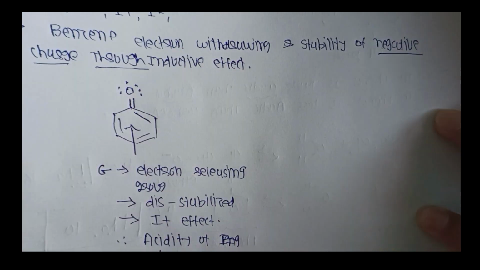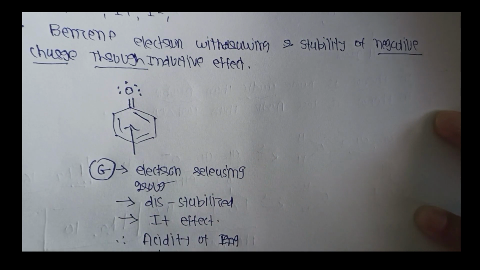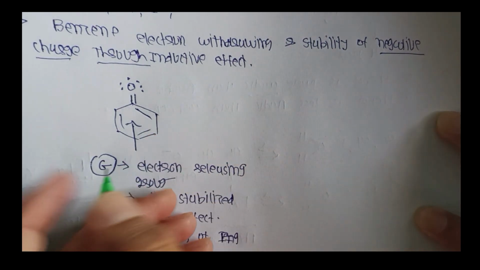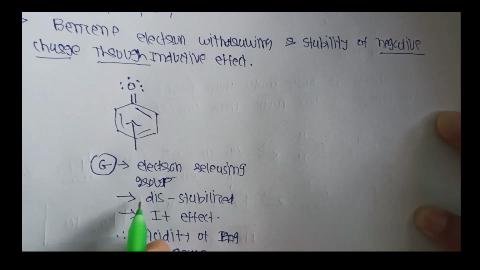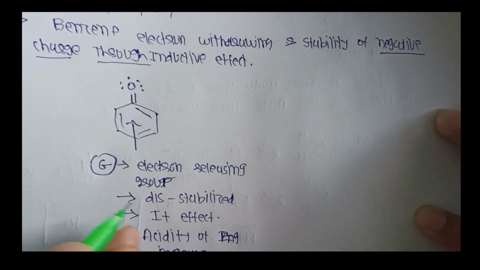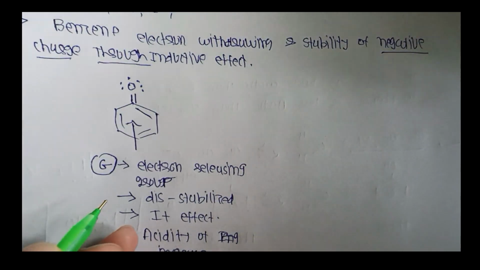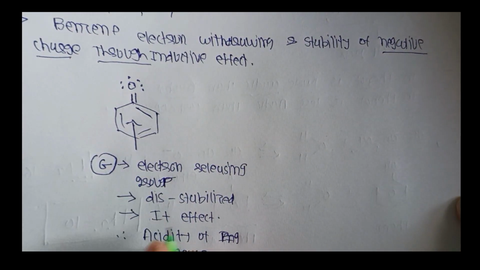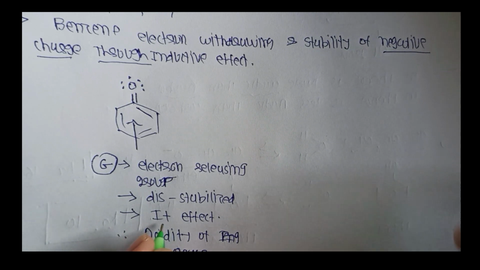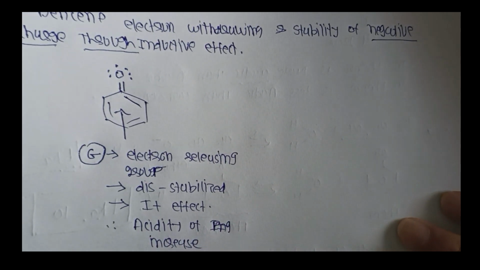The nature of the group here is an electron releasing type group, and the electron releasing group G is present here. Now this structure is destabilized, resonance type, and creates an I plus effect, meaning the inductive effect is created, and this gives an increase in acidity.